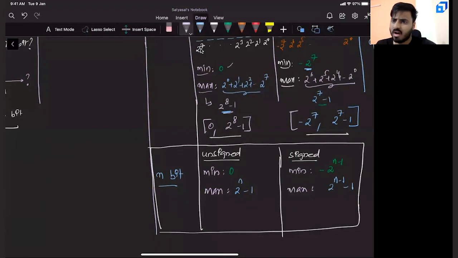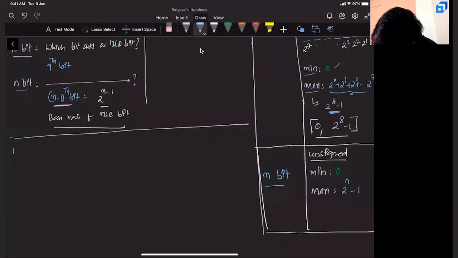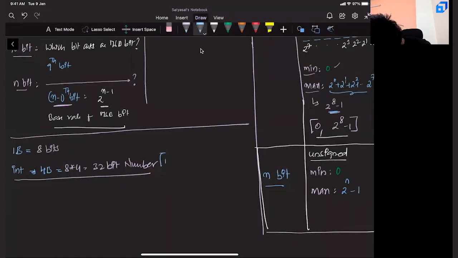Now we can ask, why is that important? Let us see. Now comes the final jugaad. In 1 byte, how many bits are there? There are 8 bits. Now your integer, what is the size of your integer? We discussed it yesterday. It is 4 bytes. That means it is 8 into 4, a 32-bit number. So for your integer, your n value is 32.